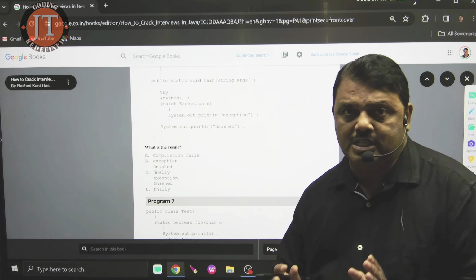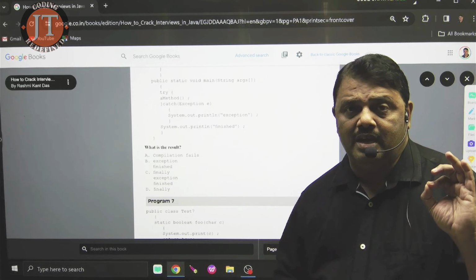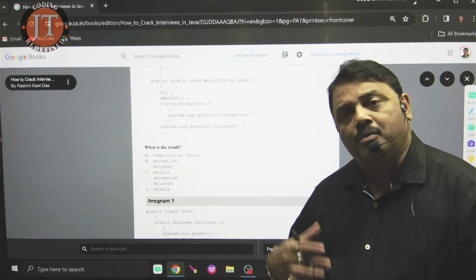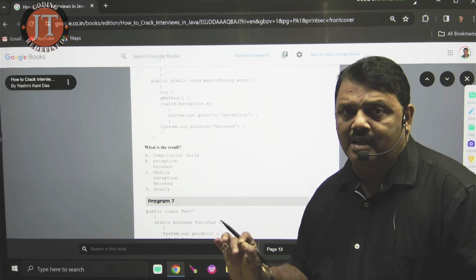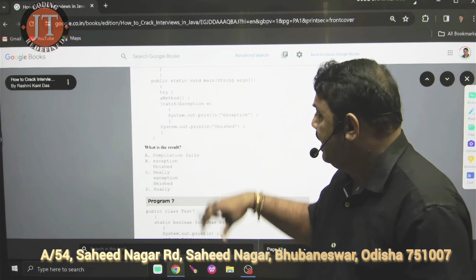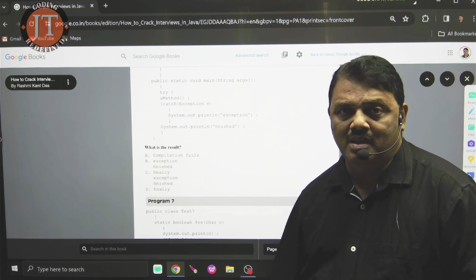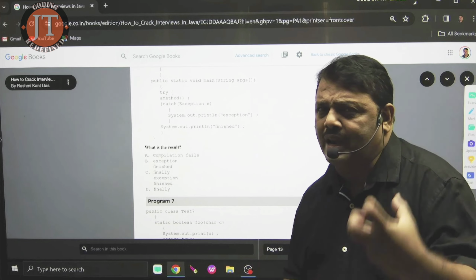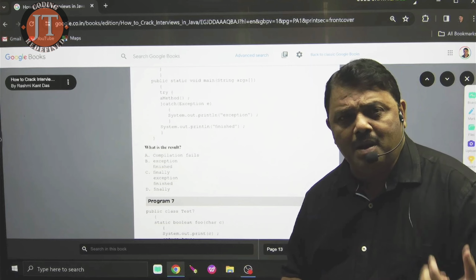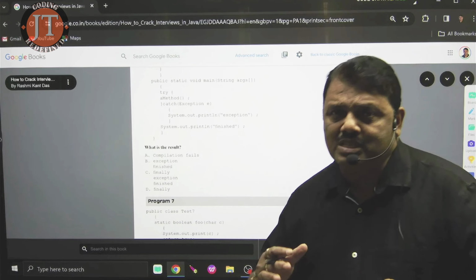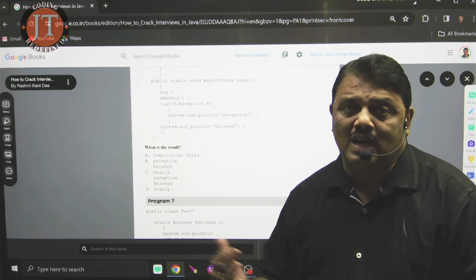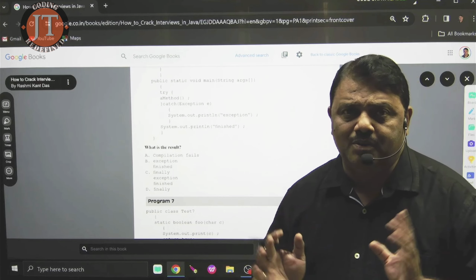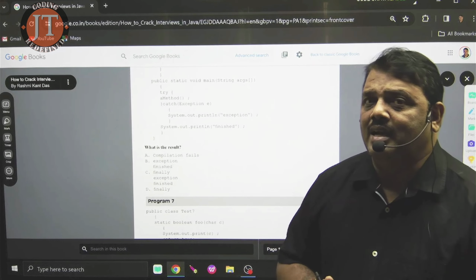I explained 6 programs. If you have any queries, then you just communicate with us at our specified address. Then we will help you solve this type of problem. If you develop this type of small application, it gives you some courage to write code. For a developer, it is not mandatory that you must be strong or know some other languages. For Java, you need knowledge of only object-oriented concepts. Thank you. That's the end of today's session.